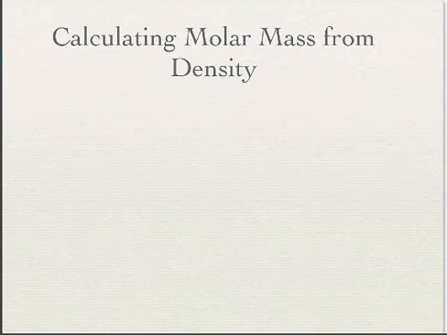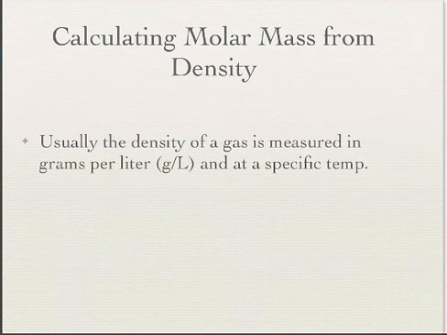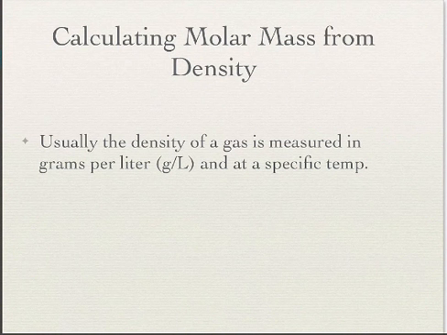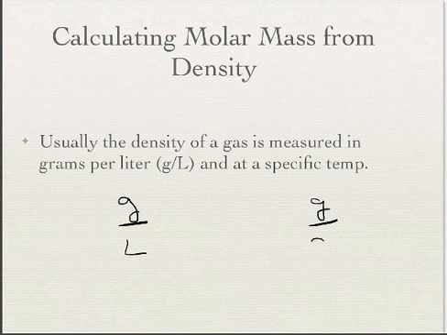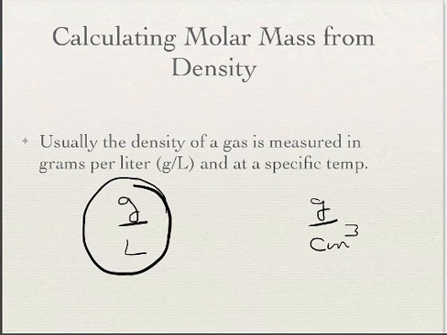All right, now one last thing here, let's calculate density. From the mass, let's see if we can figure out density. Usually when we're talking about density in terms of a gas, we say grams per liter. If we were talking about a liquid, a lot of times it would be grams per cubic centimeter, which is 1,000th of a liter. But then we get some really small numbers. So usually grams per liter.